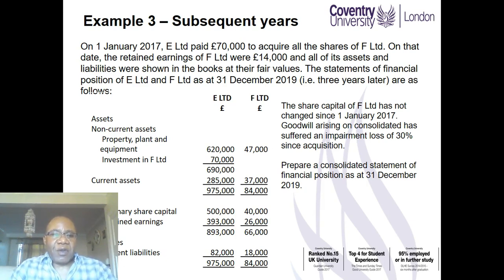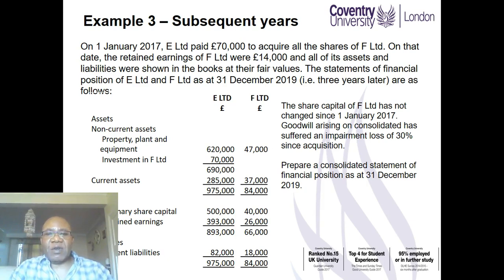So you've got non-current assets, property, plant and equipment, and the investment in F of 70,000. Current assets, equity, ordinary shares, retained earnings, and of course liabilities. The note says the share capital of F has not changed since 1st January 2017.